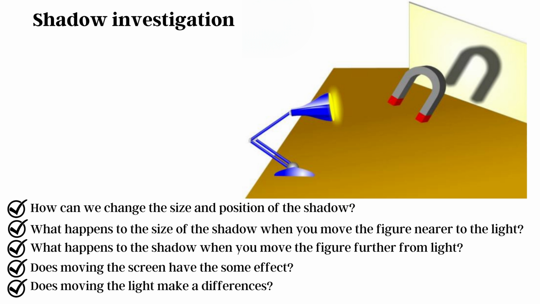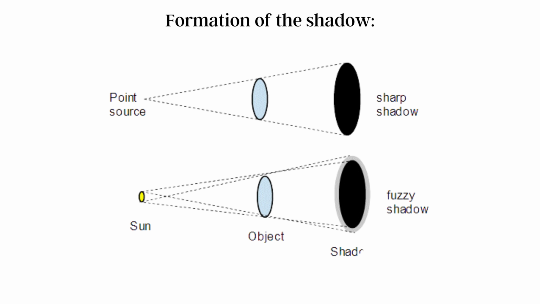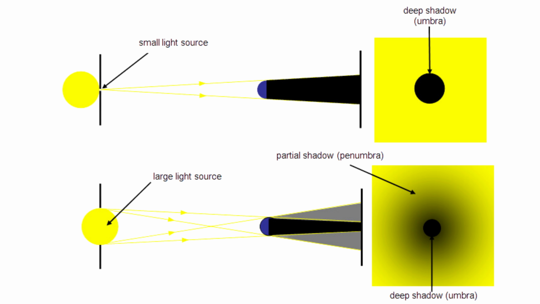Shadow investigation. Here we have to find out some of the things. How can we change the size and position of the shadow? What happens to the size of the shadow when you move the figure near to the light? What happens to the shadow when you move the figure away from the light? Does moving the screen have the same effect? Does moving the light make a difference?